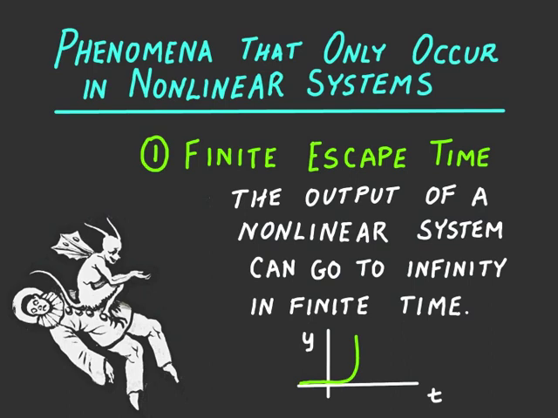And I should say at the beginning that any particular nonlinear system may show one or more of these phenomena or may not show any of them. The first phenomenon we'll discuss is finite escape time. Finite escape time means that the output of the system can go to infinity in finite time. So it can start from some initial condition, and even with no input, the output can go off to infinity in a time less than infinity.